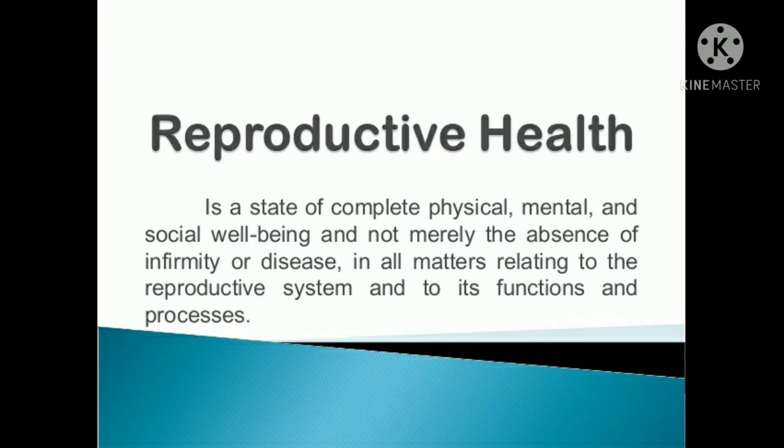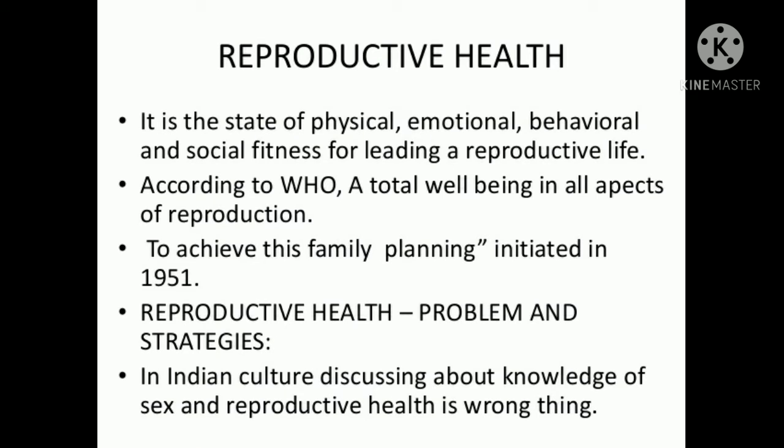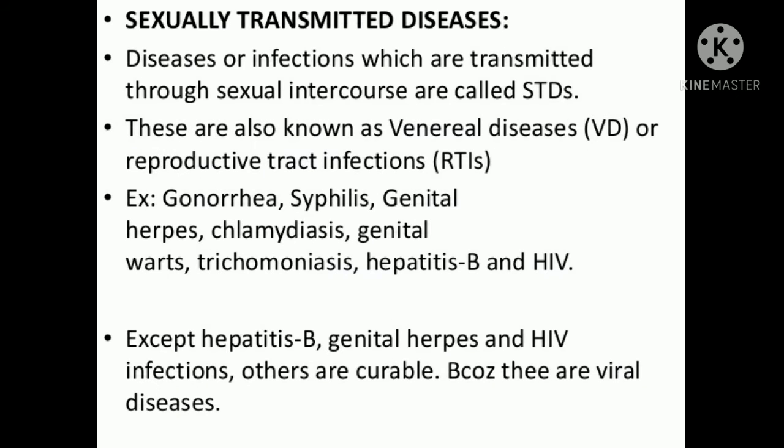And children, the next topic is sexually transmitted diseases or STDs. Sexually transmitted diseases or STDs are caused by different pathogens which are transmitted by intimate contact between a healthy person and an infected person. And the most commonly transmitted sexual diseases include gonorrhea, syphilis, which are caused by bacteria.